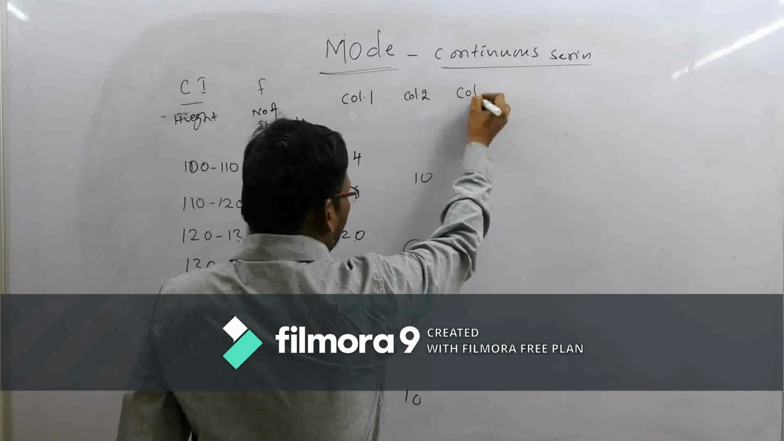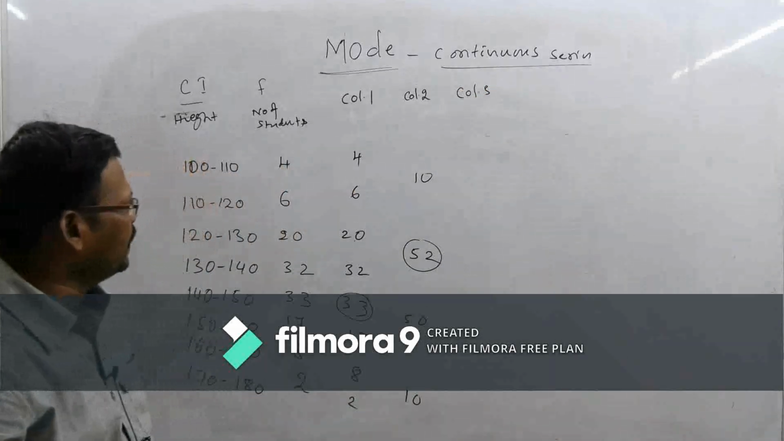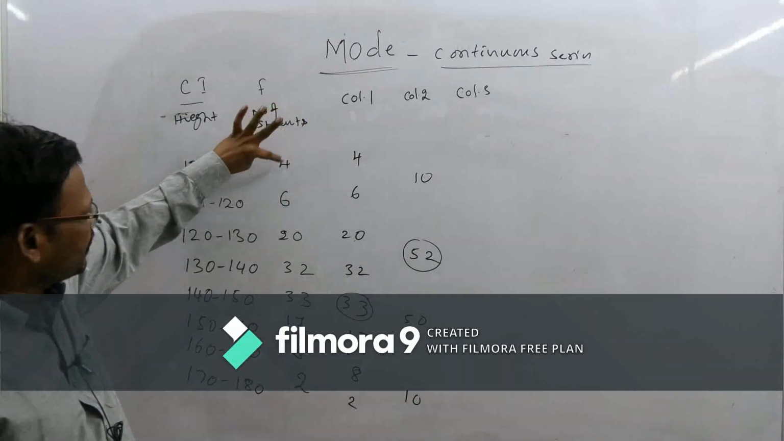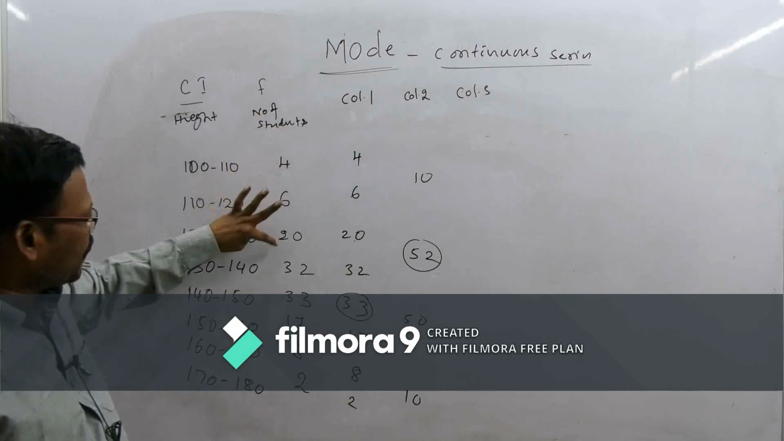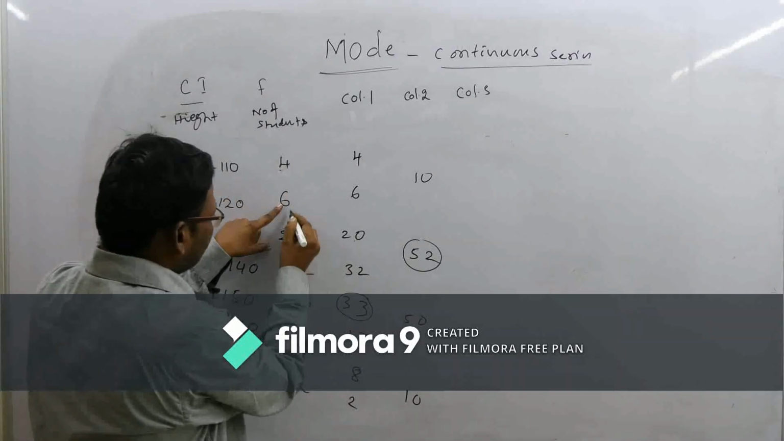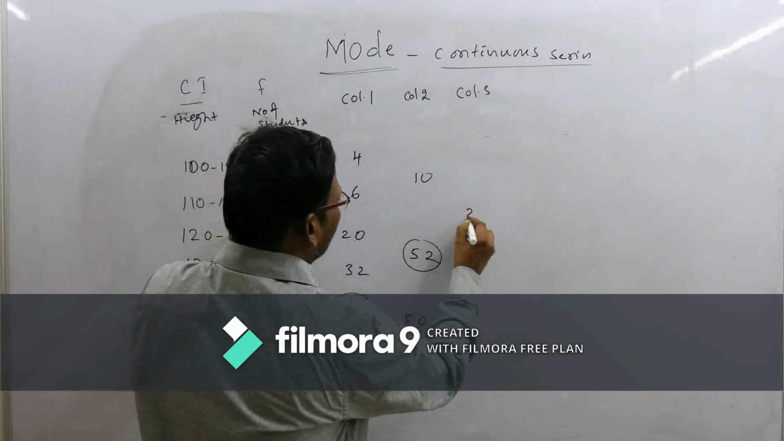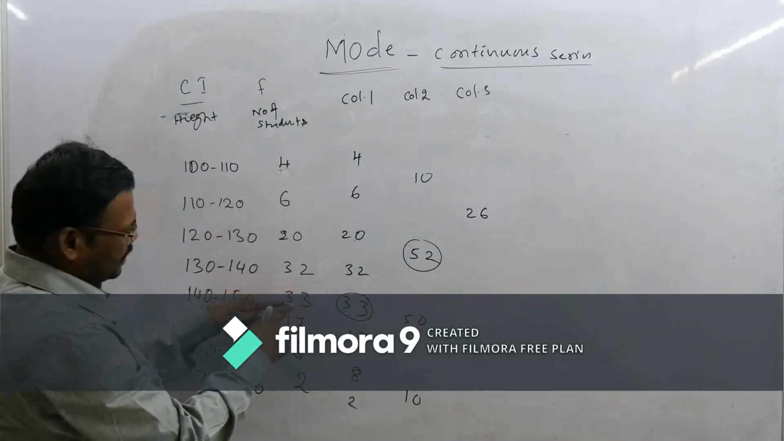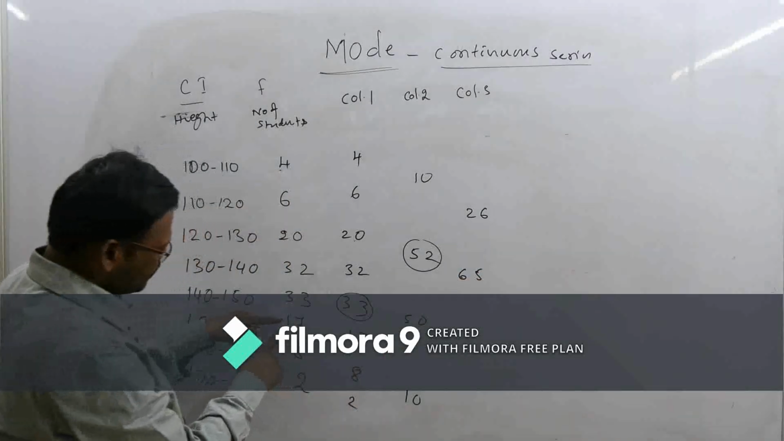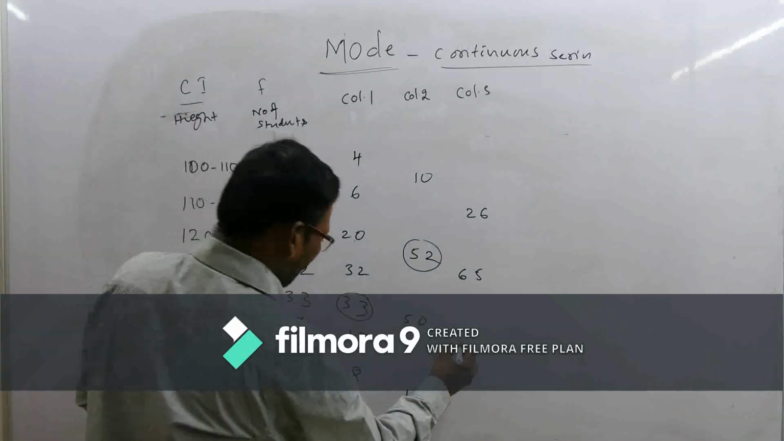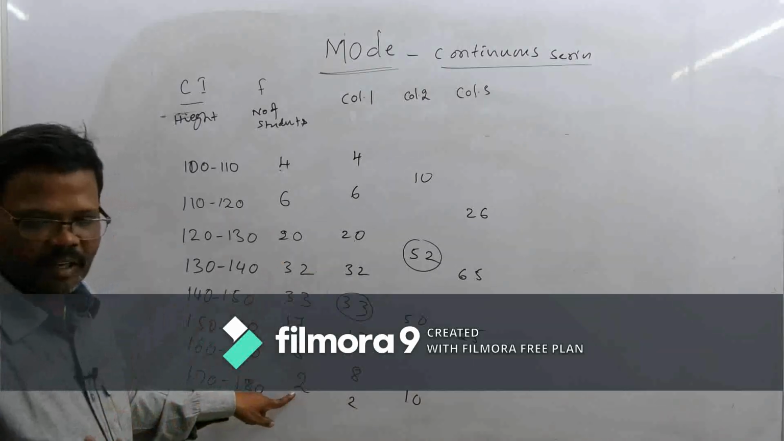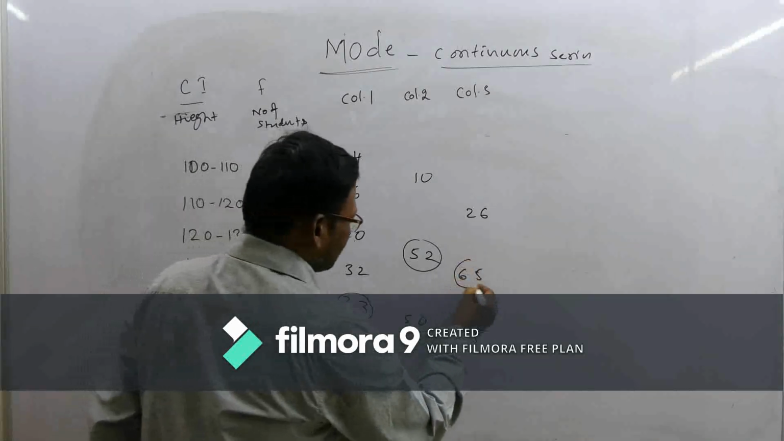In column 3, what do we have to do? We have to eliminate the first frequency, and the remaining frequencies we have to add in twos. If we eliminate the 4, then 6 plus 20 is 26. Then 32 plus 33 is 65. And 17 plus 8 is 25. There will be only one value left, so eliminate that one automatically. The highest value is 65.